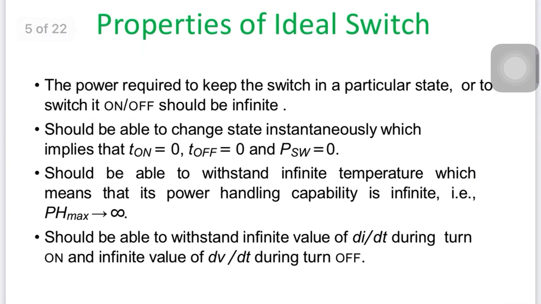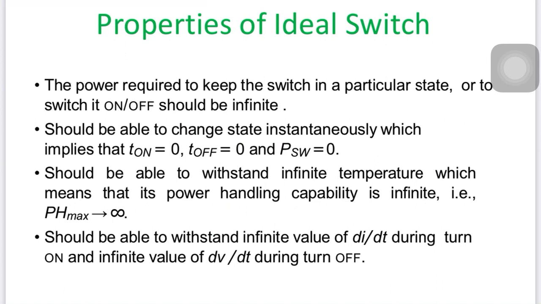Now, the property of an ideal switch: the power required to keep the switch in a particular state, that is the on state or off state, should be zero. State defines the condition of the switch, right. The switch should be able to change state instantaneously, which implies that T on is equal to 0 and T off is 0.